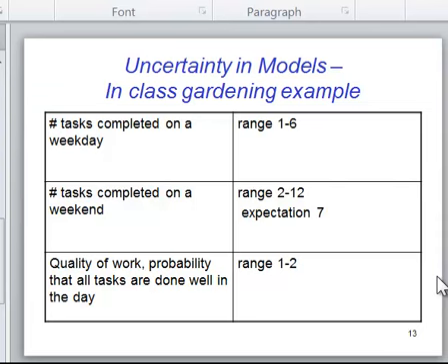The quality of work, or the probability that all tasks are done well in a given day. Whether all the tasks that I need to get done, that's really determined by how many tasks get done. Is it sufficient? So that's kind of already taken care of. But the quality, we need another variable for that. So the quality of work, is it high quality or low quality? Do all the tasks get done well or not? I might argue that that can take on a value of either 1, high quality, or 2, not high quality. And those are the only two values, 1 and 2. And I might ask you to tell me, well, what's the probability of getting a 1 or a 2, high quality or not all high quality?